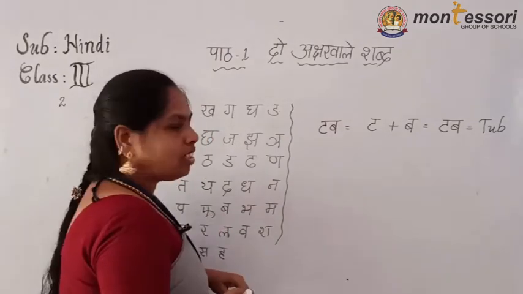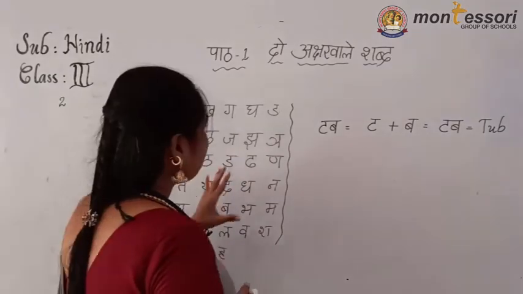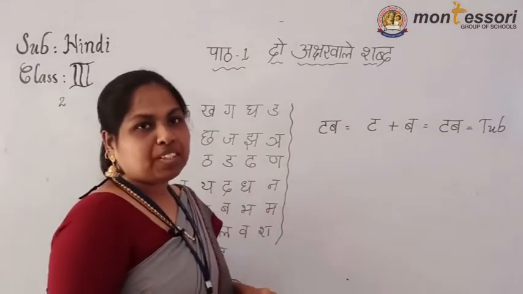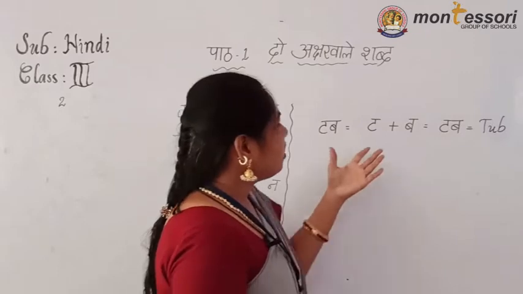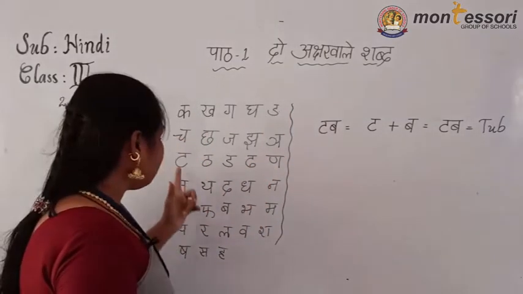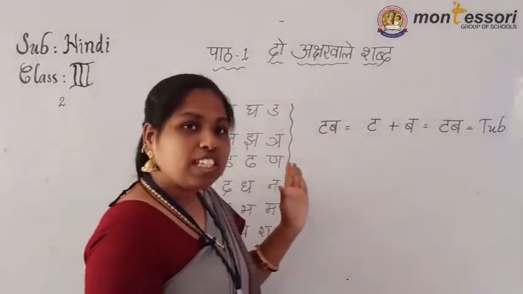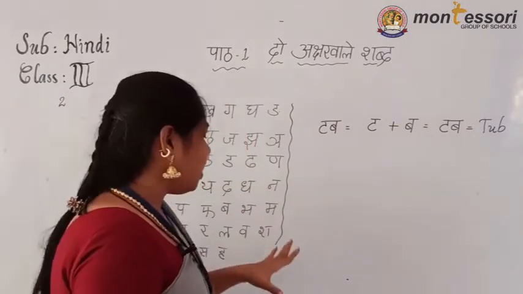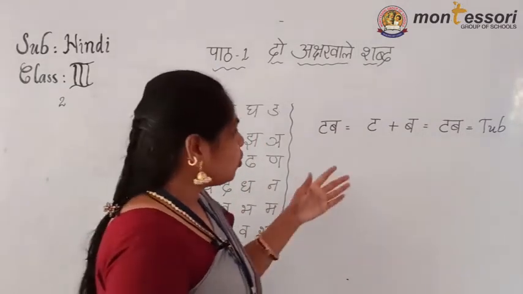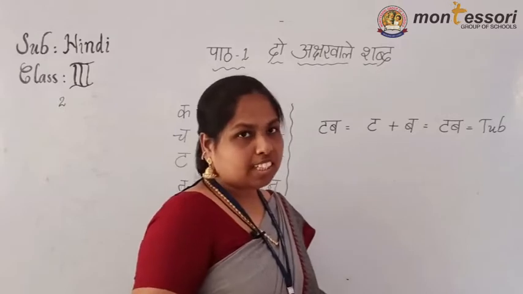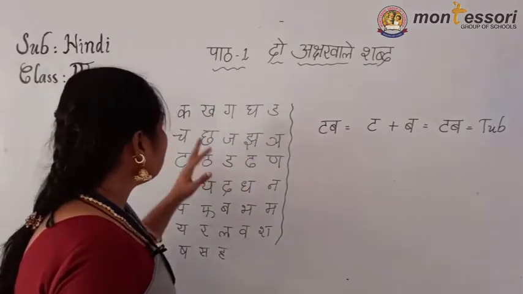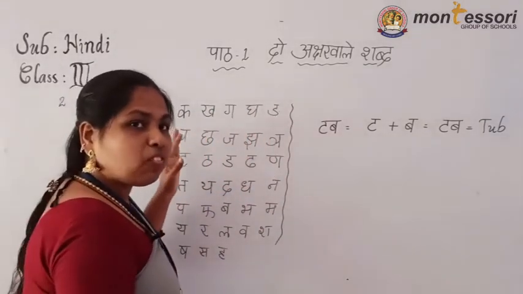This is all we can learn now. Then you must apply all of this. Understand, children? If you identify by seeing this chart or otherwise, if you get an idea, or if you know the letters, through that also you can identify a word. Otherwise, what you have to do is check your page number 5.